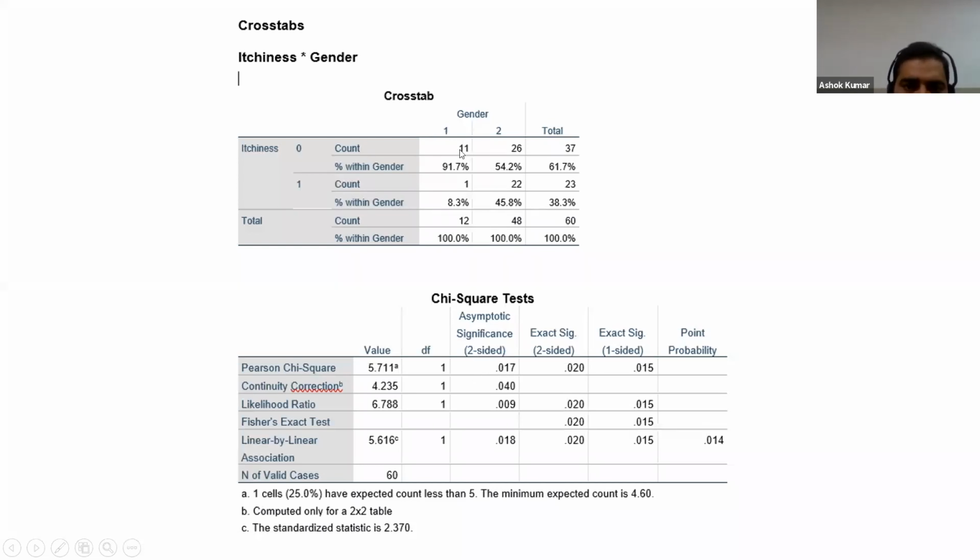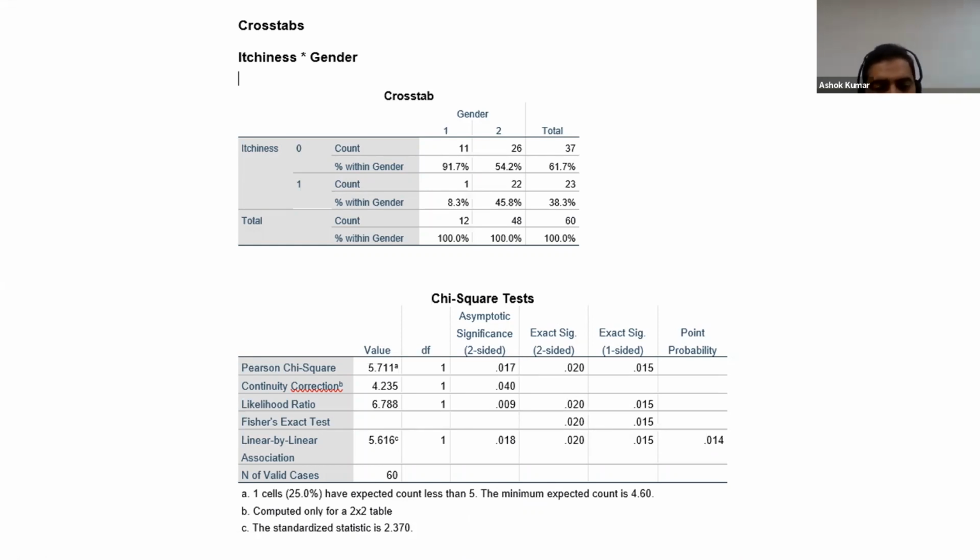There is an association of gender and itching. There is a significant association of gender and itching due to some reason. And if you see cells like 1, 2, 3, 4, 5, whatever cells you see here, then you have to use this Fisher exact test p value, the exact significance two-sided. This is 0.020. You can see both are significant here, so no problem.